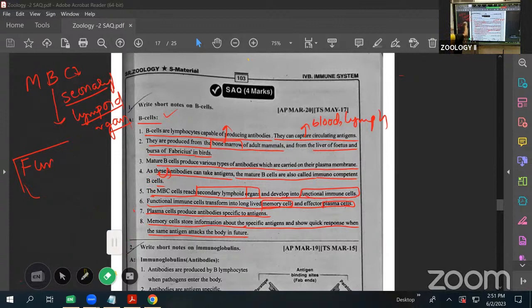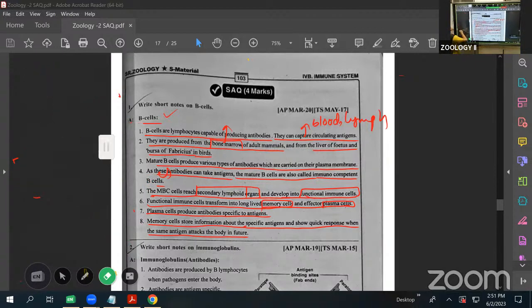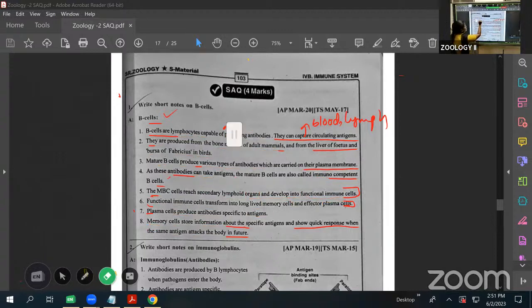Next, one more VSAQ. We have time, so one more VSAQ. We discussed diabetes mellitus now. The next one is the difference between diabetes mellitus and diabetes insipidus.